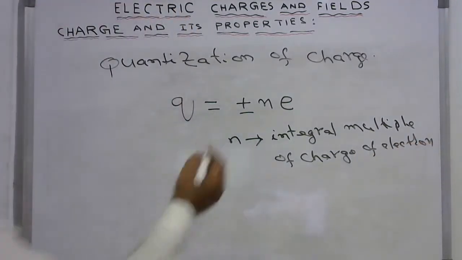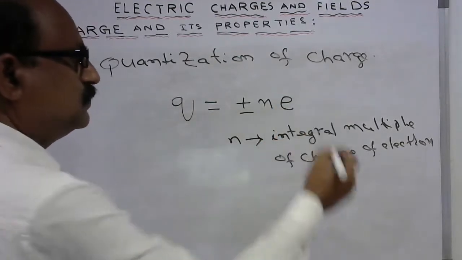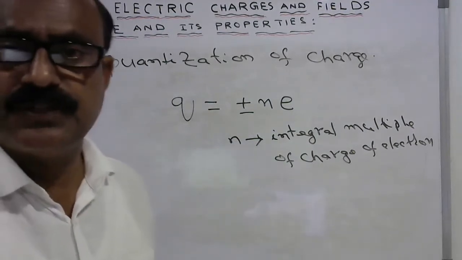So the charge transfers only in integral multiples of the charge of the electron.